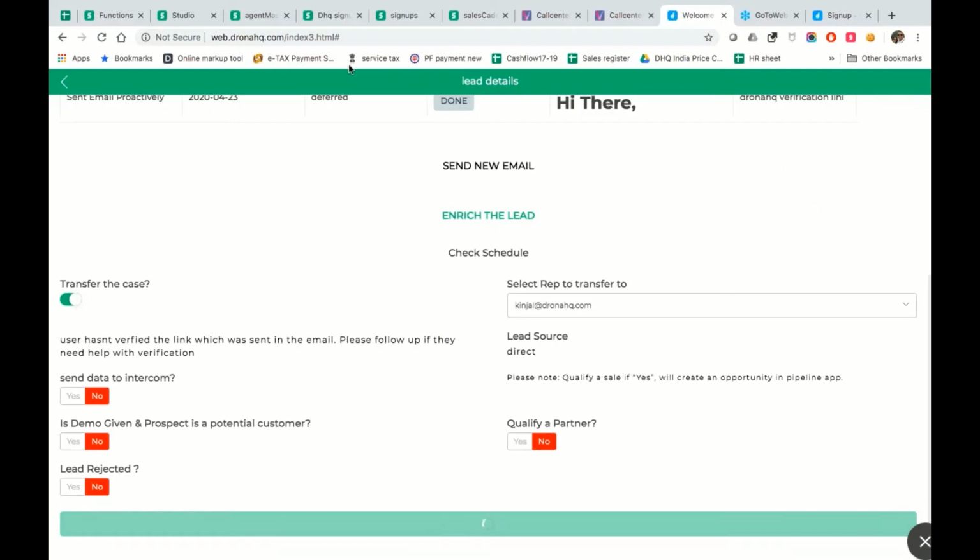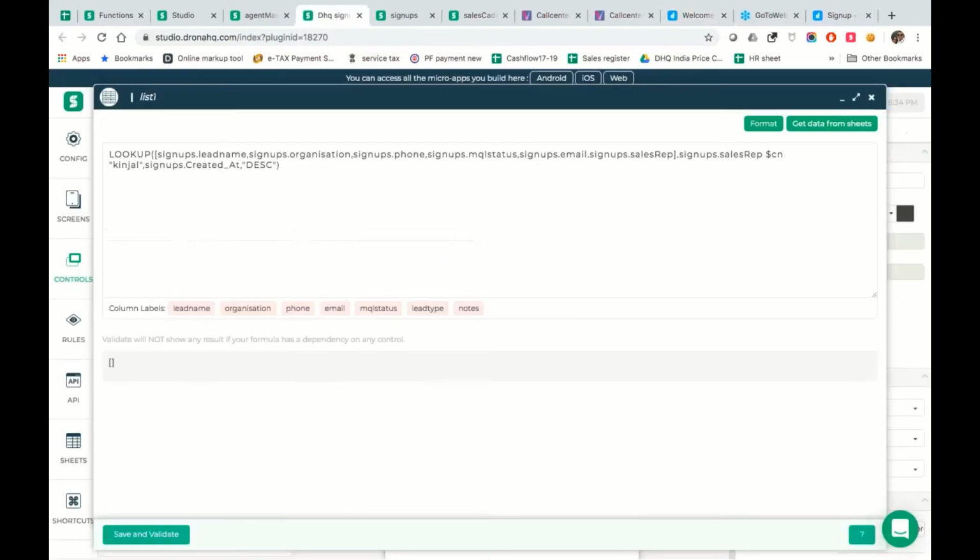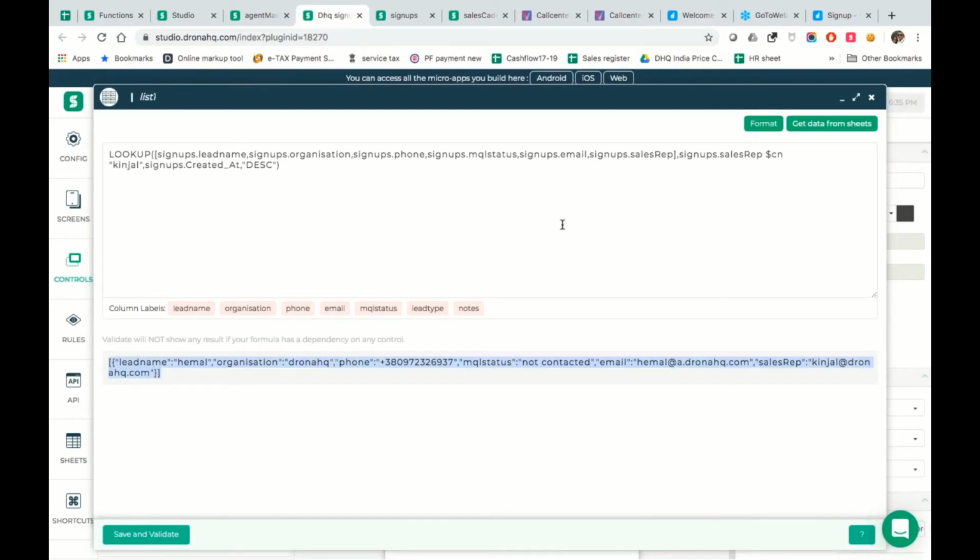The moment I do this, and once I get a success, so this is successful, I go back here and I save and validate this again. Here we go. Now the lead is assigned to Kinjal. All cool. We are done. We are sorted, right? So this works fine.